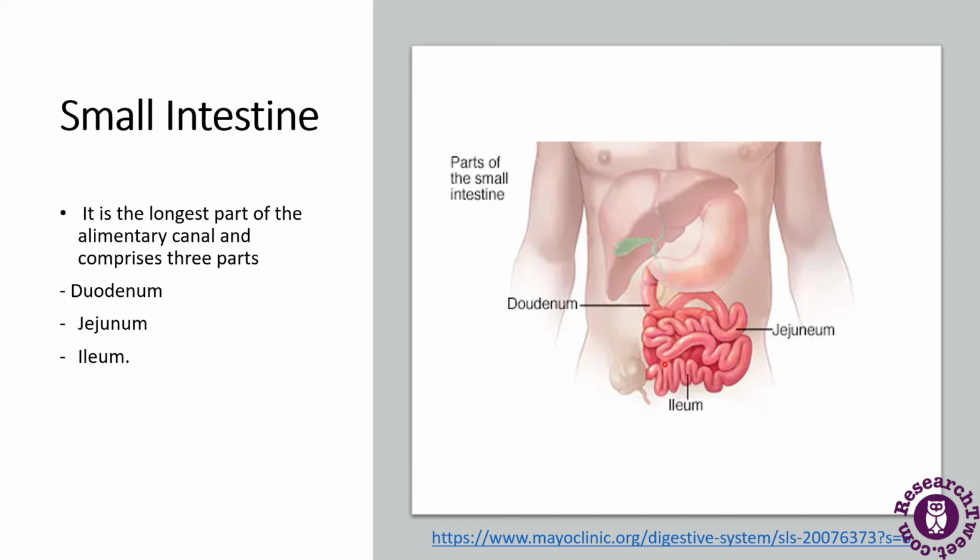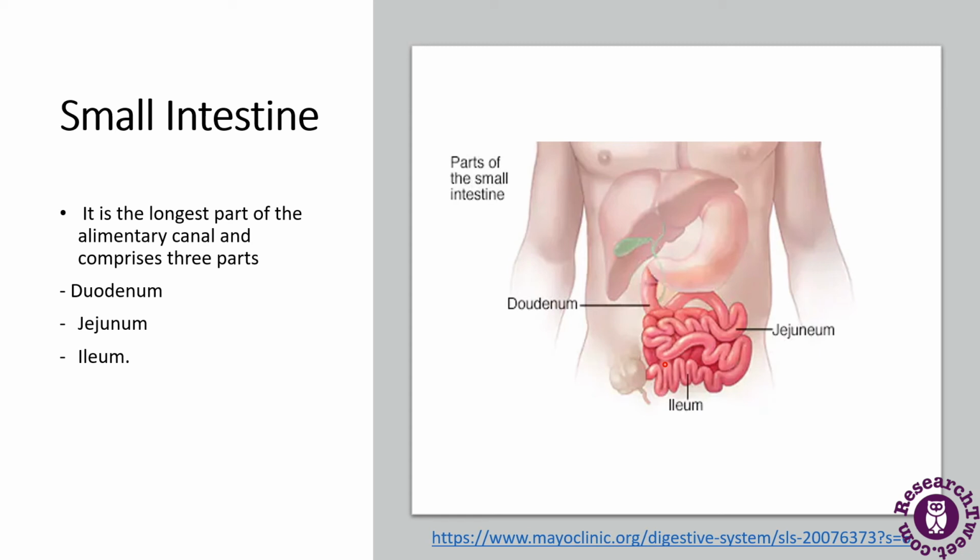The first part of the small intestine is the duodenum. Ducts from the liver and the pancreas join to form one duct called the hepatopancreatic duct that enters the duodenum.